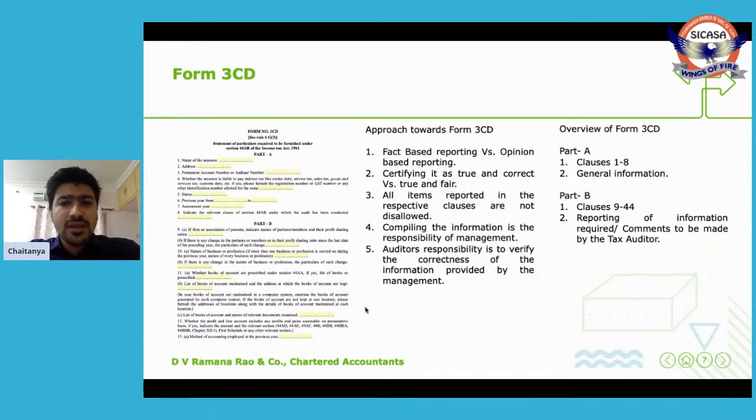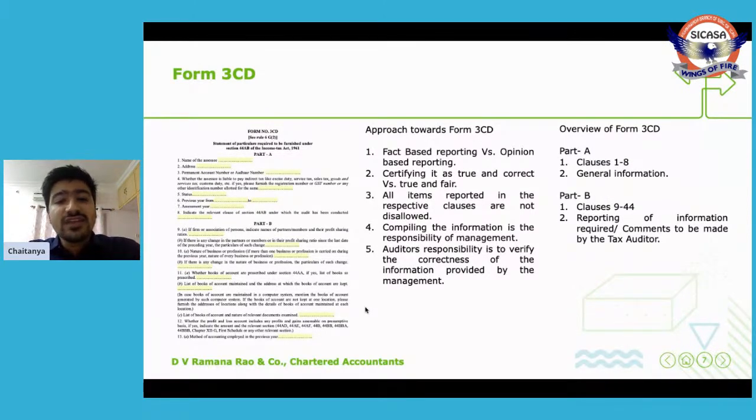Opinion-based reporting. Let's take the example of a company audit. In the case of a company audit, we'll review the books of accounts, finalize the financial statements, and we are supposed to give our opinion, whether it is a qualified report, unqualified report, disclaimer report, or adverse report. So this is opinion-based reporting. Tax audit is fact-based reporting.